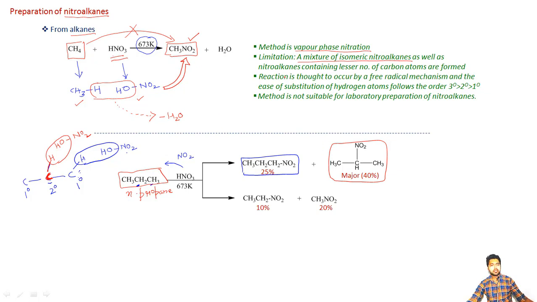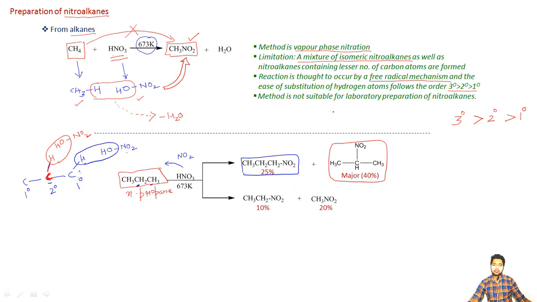Moreover, this reaction is believed to occur by a free radical type of mechanism. And we all know that the order of stability for free radicals is that the tertiary free radical is more stable than the secondary free radical, which in turn is more stable than the primary type of free radical.